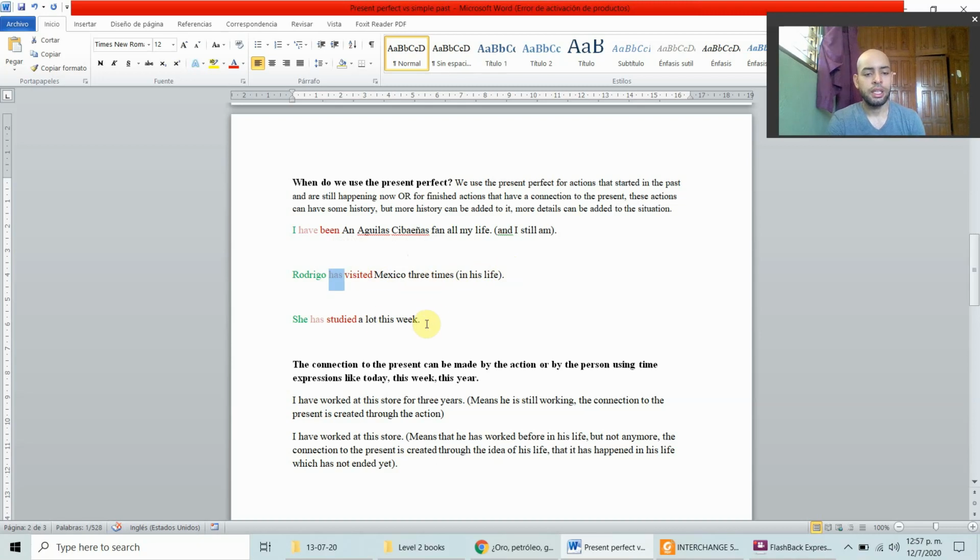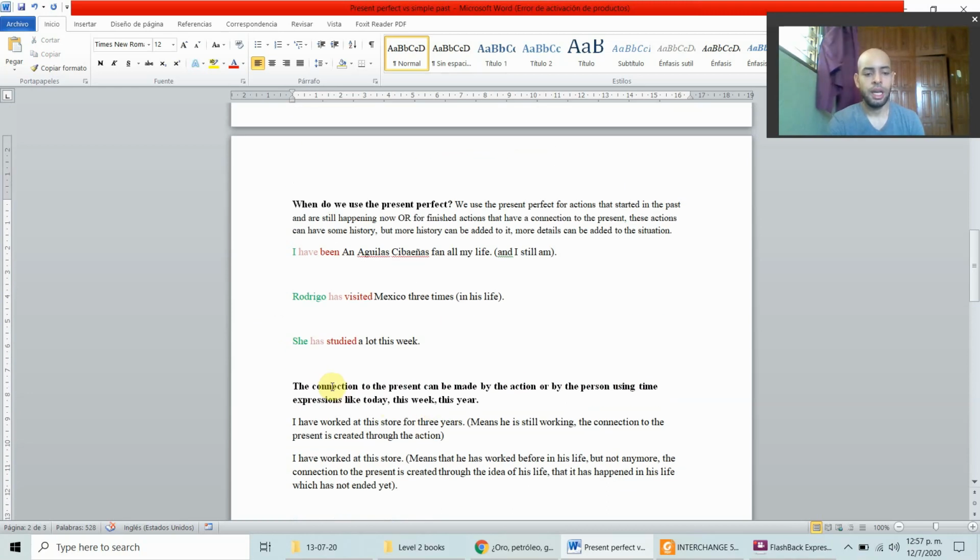She has studied a lot this week. This week has not ended yet. She has studied a lot this week, and she can study more this week. That information can change. The amount of time the girl studied can change. We don't have to mention that here, but since we are using the present perfect, that's the meaning.